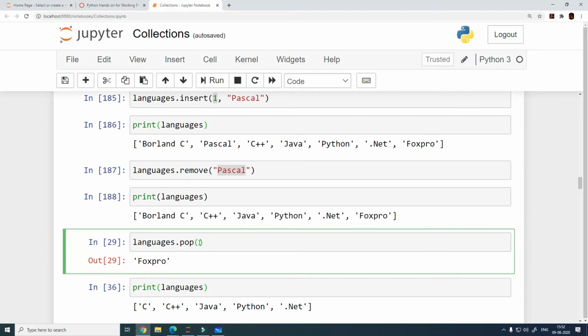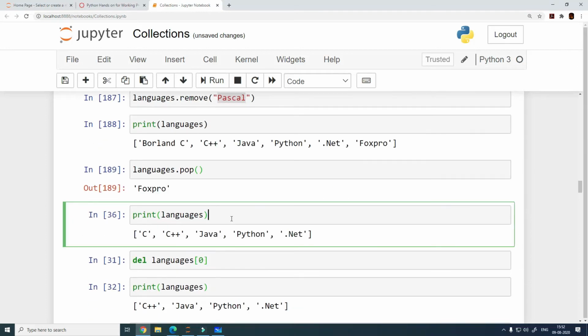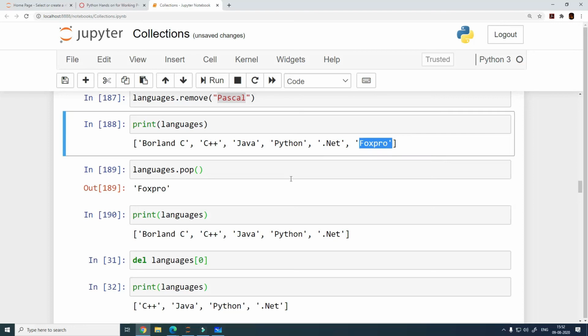We are not specifying what we want to remove. When you say pop, it just pops out or deletes the element at the very end, the rightmost. When you do that, it prints Fox Pro, which means it has deleted this element. And now when you print this, it prints all the elements except the last one.